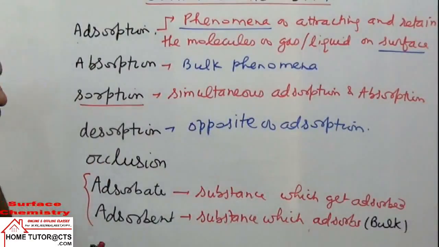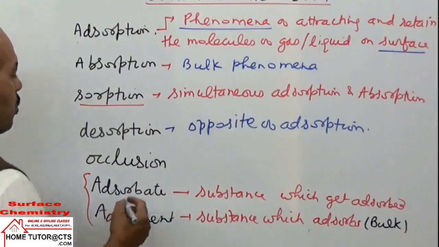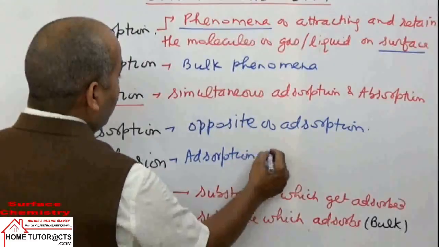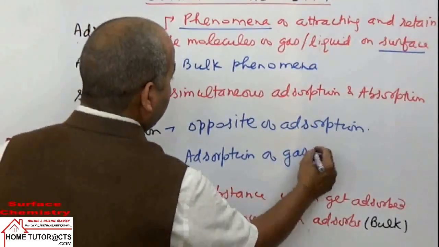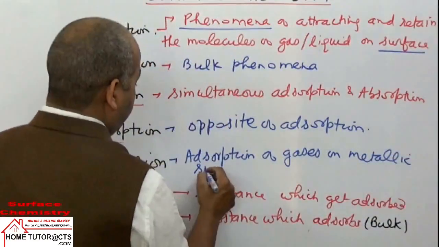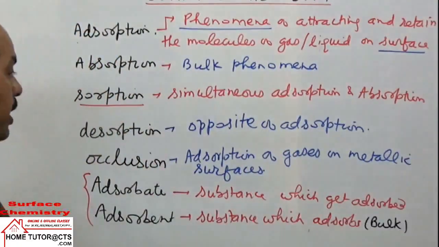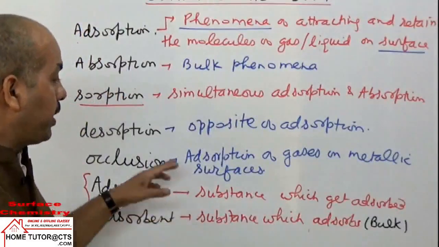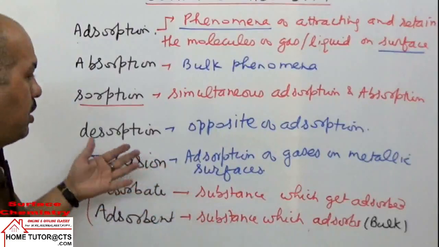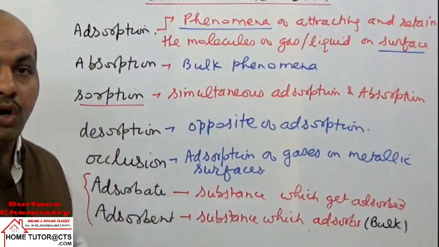The next term is occlusion. Sometimes they ask this term directly, because these terms are directly important to you. What is occlusion? It is the adsorption of gases on metallic surfaces. The adsorption of gases on a metallic surface is called occlusion.